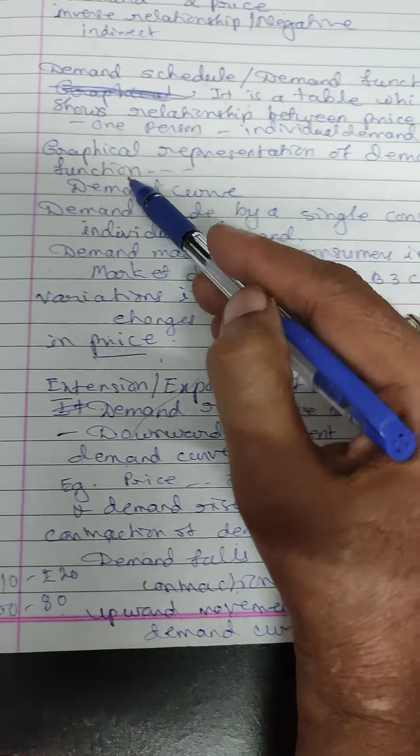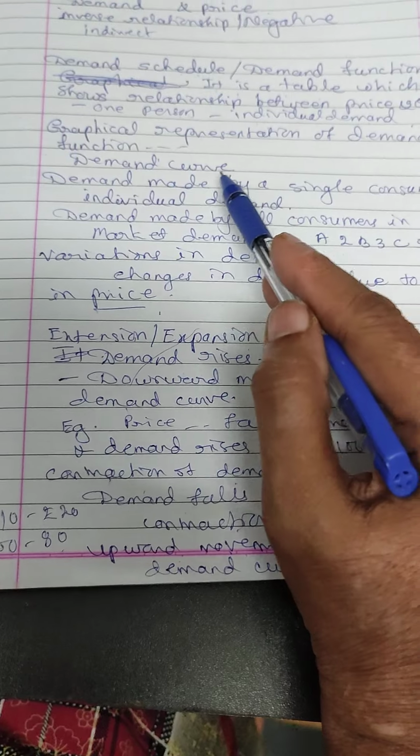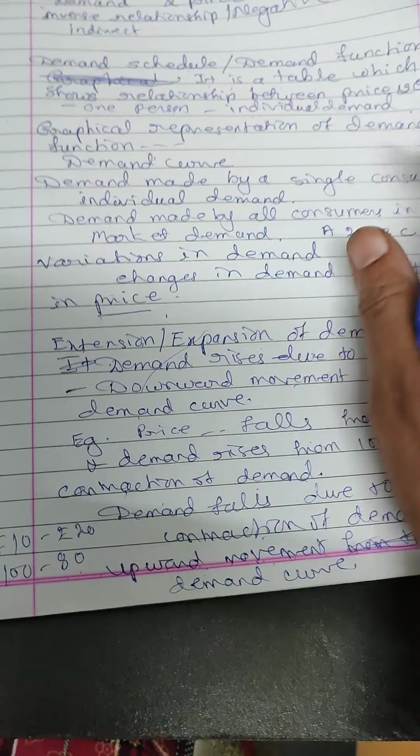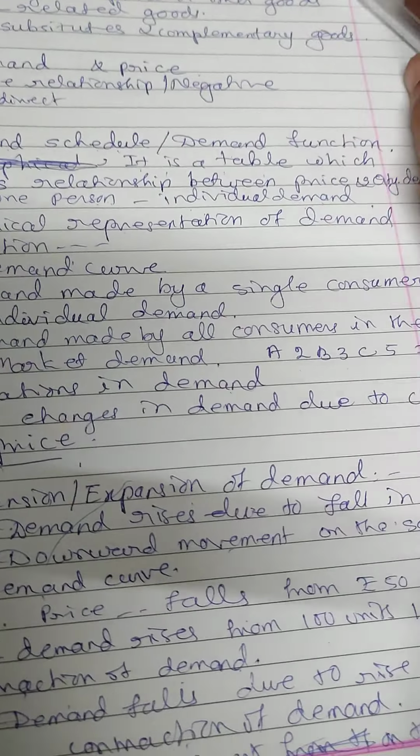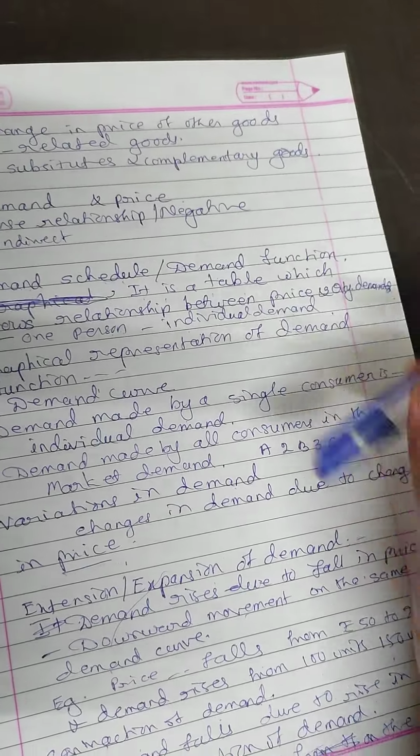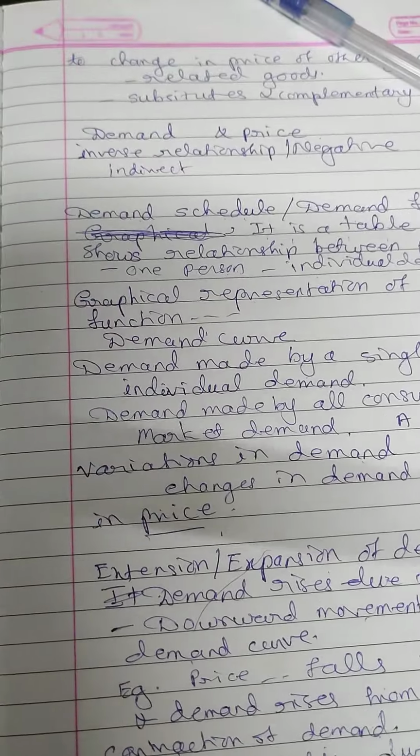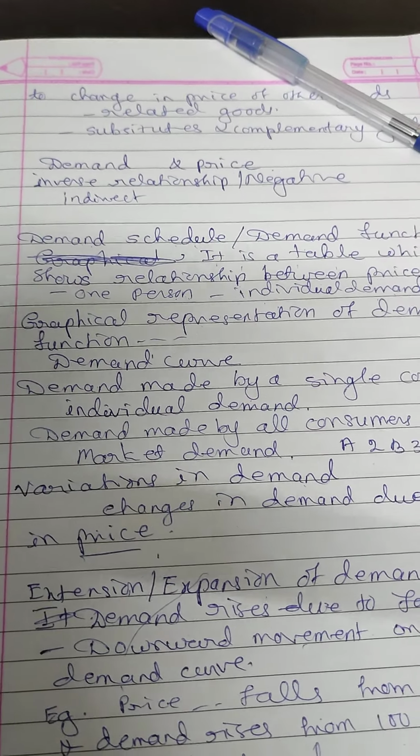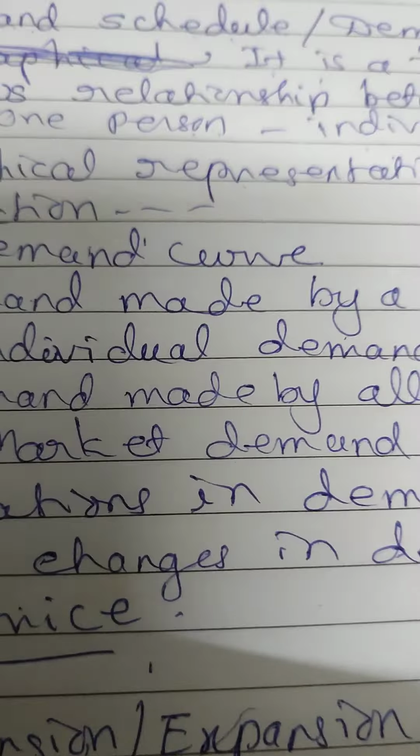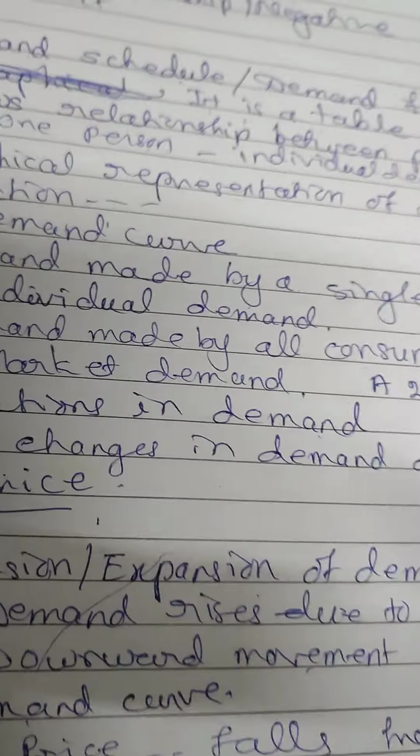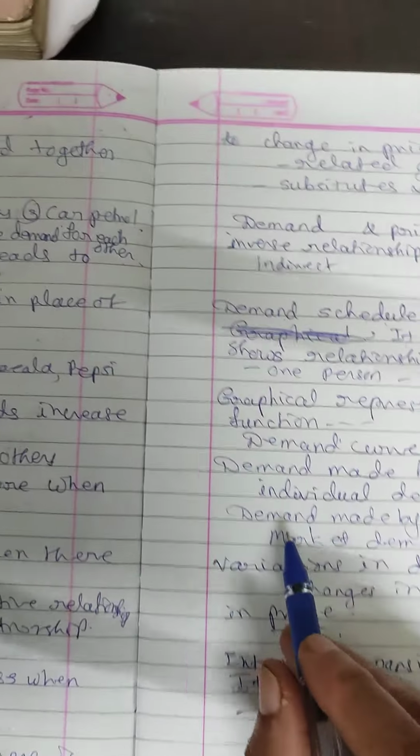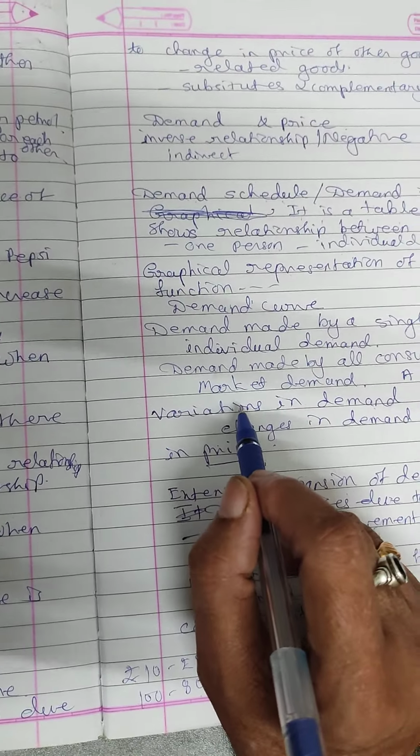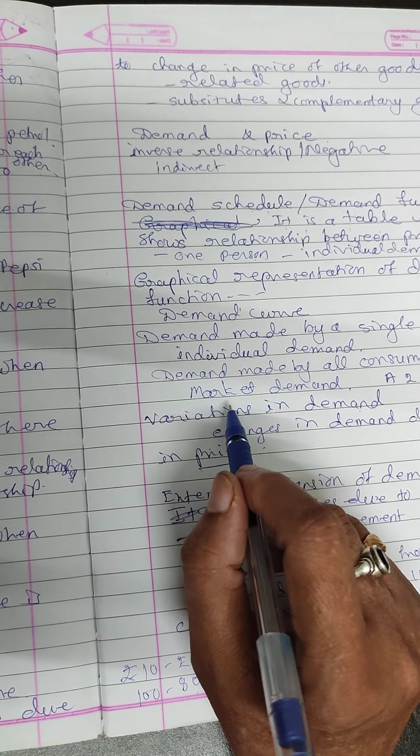Then what is a demand curve? Graphical representation of demand schedule is called demand curve. If it is a graphical representation of individual demand schedule, then the answer is individual demand curve. If it is a graphical representation of market demand schedule, then the answer will be market demand curve.